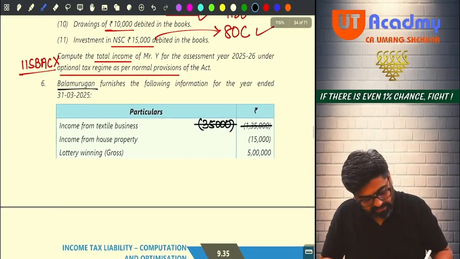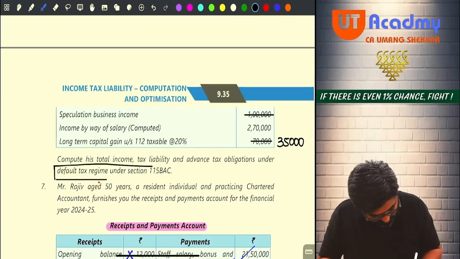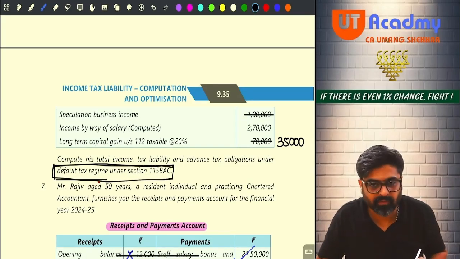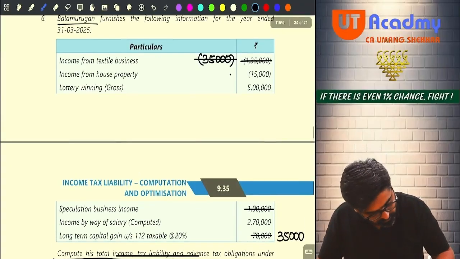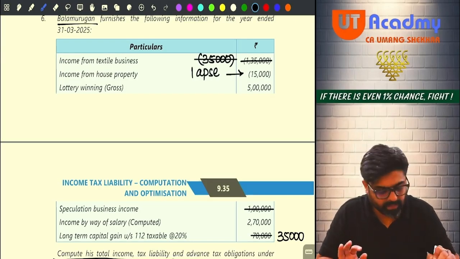And in the question, they are saying that the assessee is following the default tax regime. So if you are following the default tax regime, this 15,000 loss will lapse.